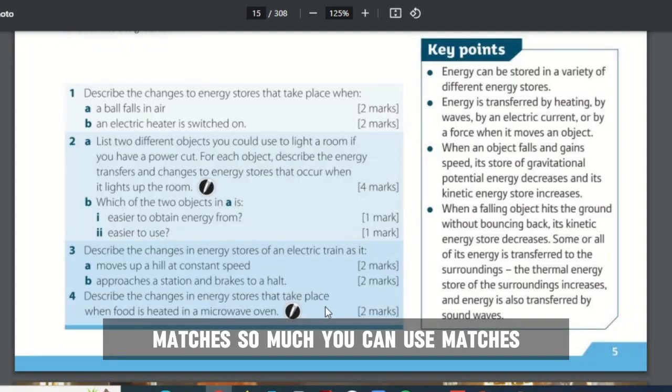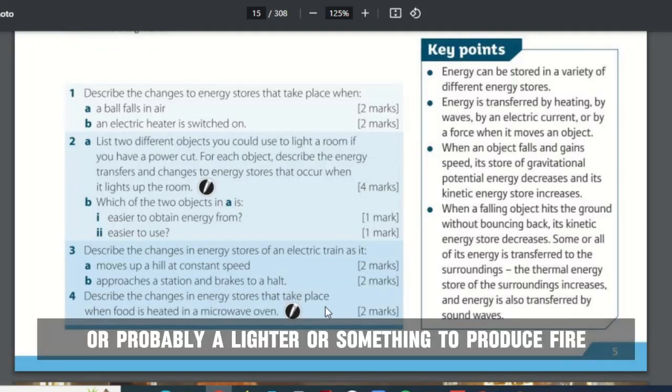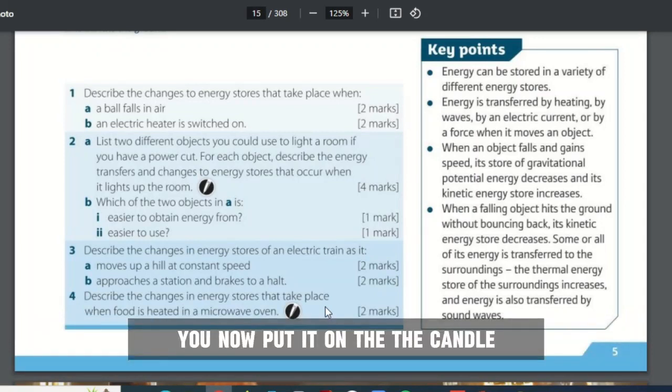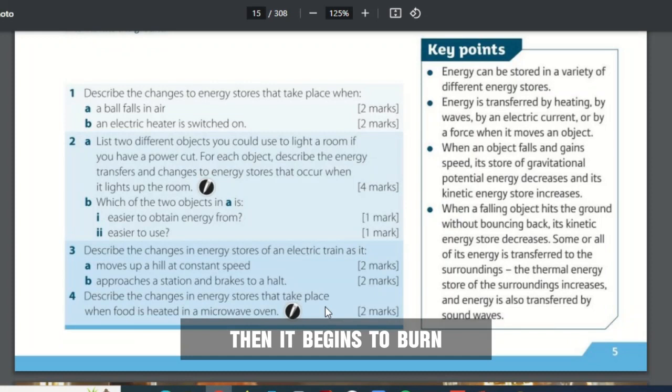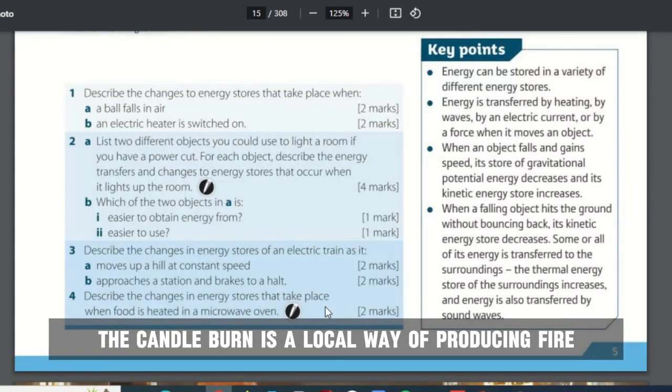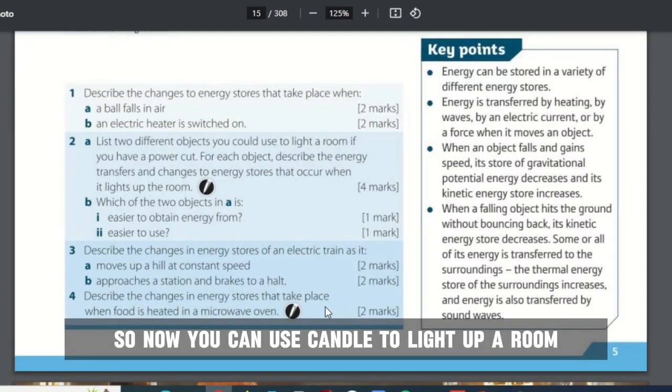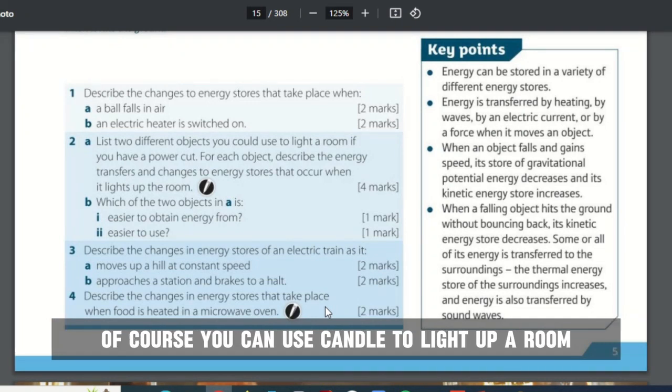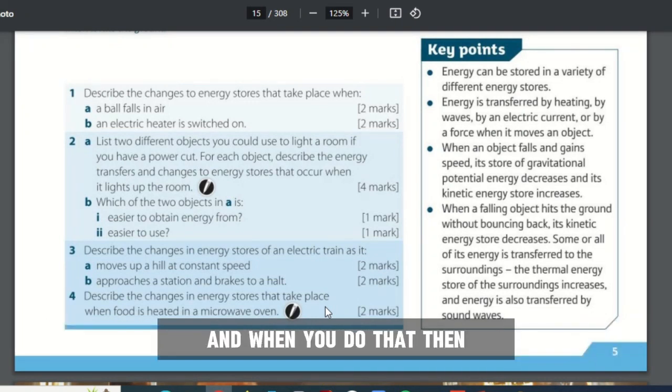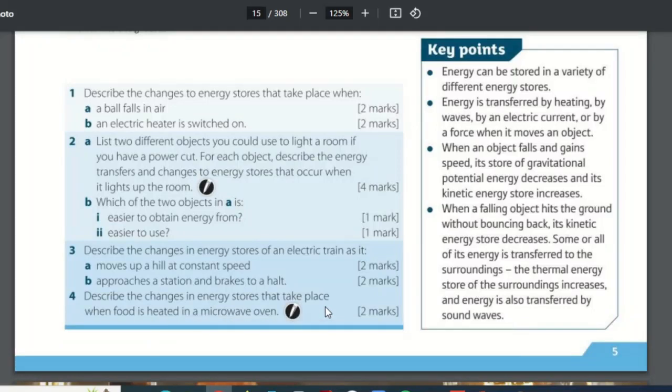So you can use matches or probably a lighter to produce fire. When you produce fire, you put it on the candle, then it begins to burn. The candle burn is a local way of producing fire. So you can use a candle to light up a room, of course.